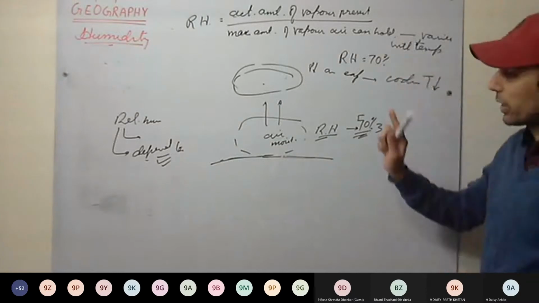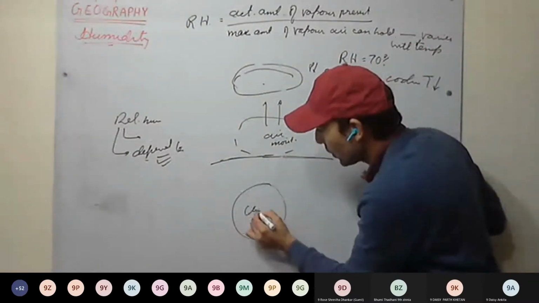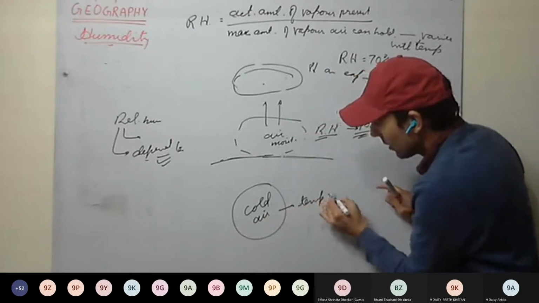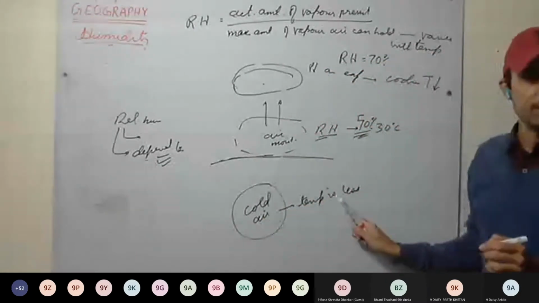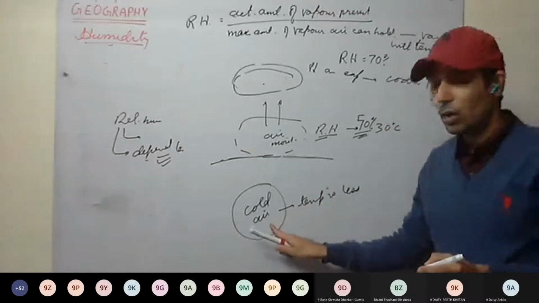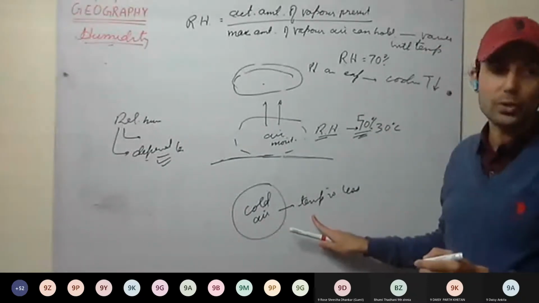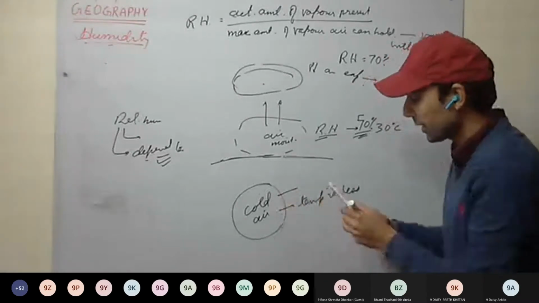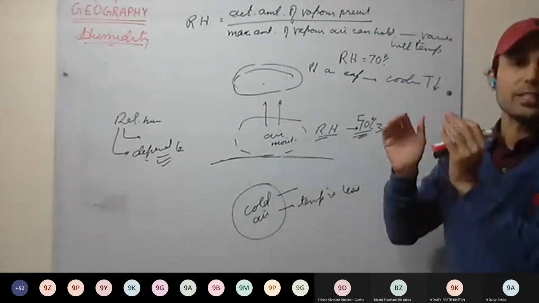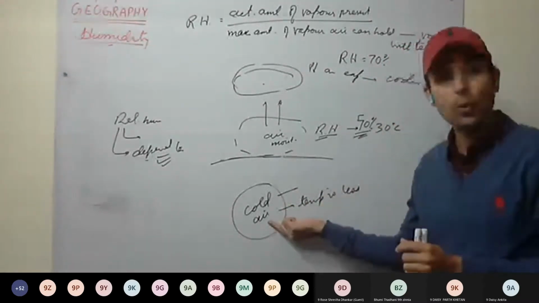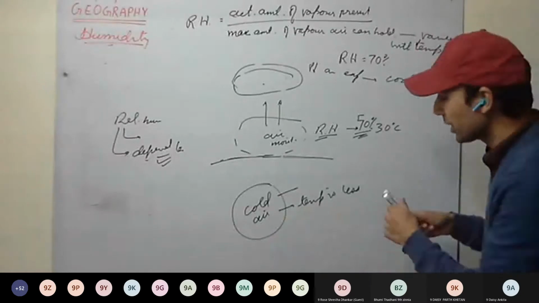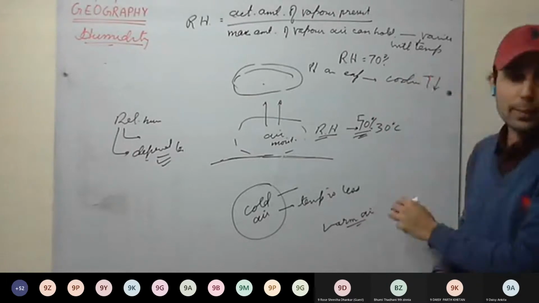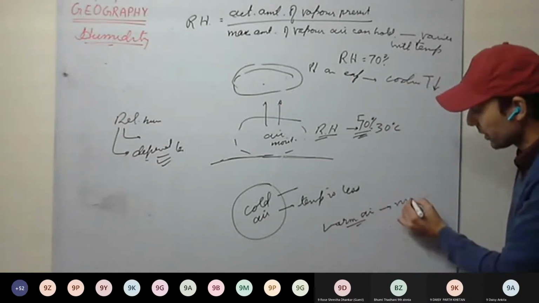How does it vary? For example, if I take cold air, the temperature is less. Now, how much moisture can cold air hold? We already studied that if air is cold, the maximum amount of water vapor it can hold is less. Whereas warm air has more capacity to hold moisture.